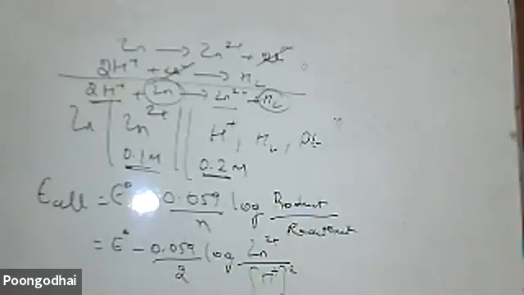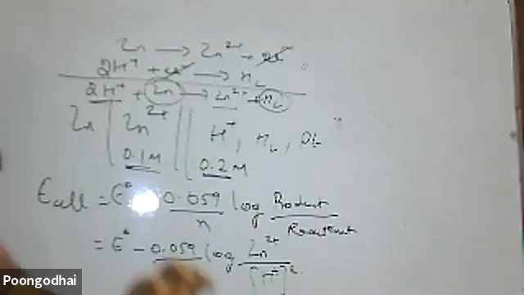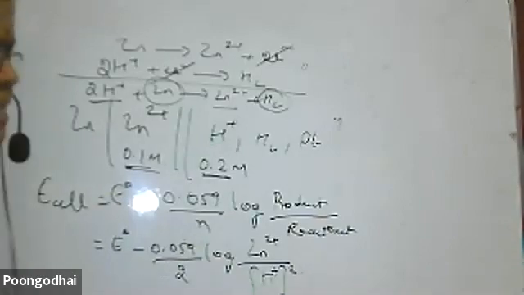I know they give anode by cathode, and I'm not denying it, but there are some reactions we discussed in class where there is a possible mistake. So go by product by reactant. If you go by product by reactant, whatever type of reaction is given, you cannot make a mistake. That's the reason. Then you find out E naught cell, which will be given, substitute and get the value. This is the Nernst equation. The Nernst equation is applicable when the concentration of the solution is different from standard. Otherwise I go for E naught cell; here I go for E cell.